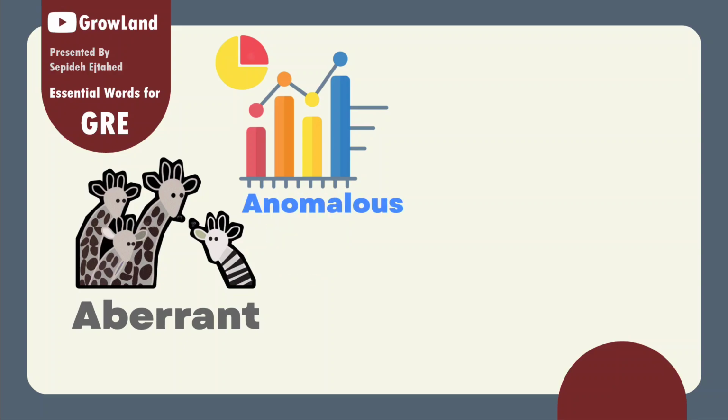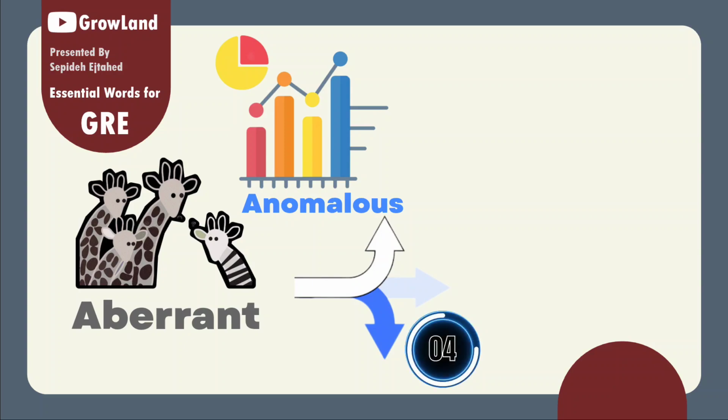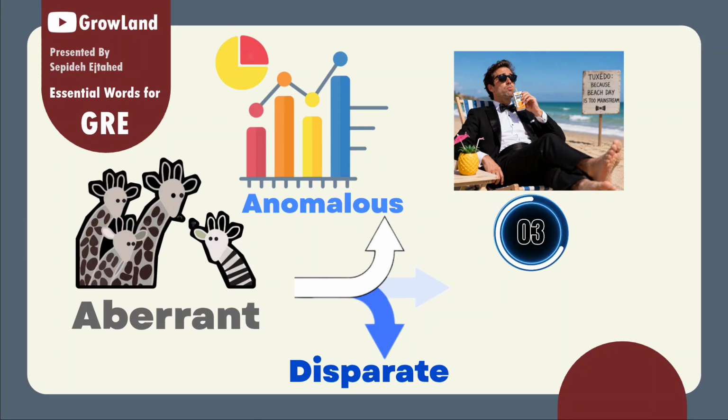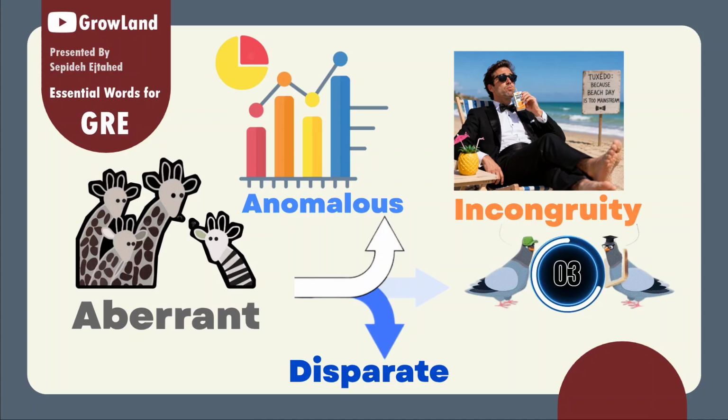Anomalous. Desperate. Incongruity. Heterodox.